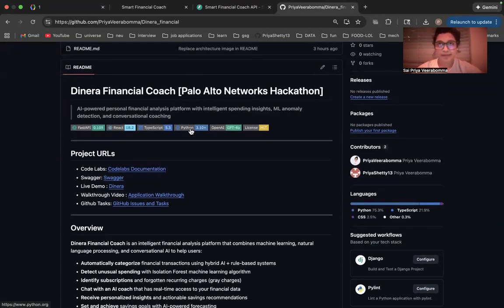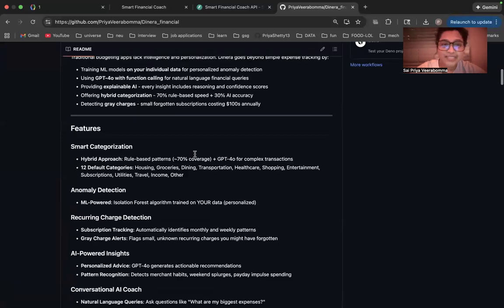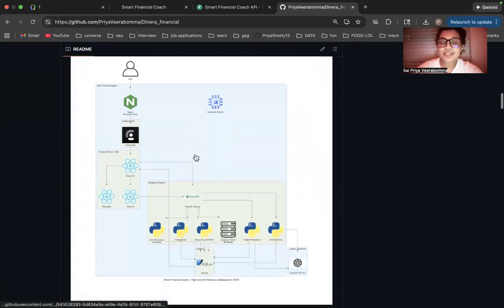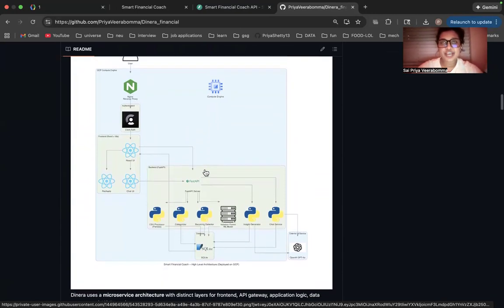Dinera is a Python-based platform that calculates your bank transactions, understands you as a person, and also gives you suggestions on how you can save some money. Here you can see my GitHub repository where I have given the application. The entire application has been deployed on Google Cloud, the front end is React.js, and the back end is Python FastAPI. We have built a chatbot where you can have a conversation regarding your financial transactions, and understand how well you can track and how well you can spend so that you can save some money.